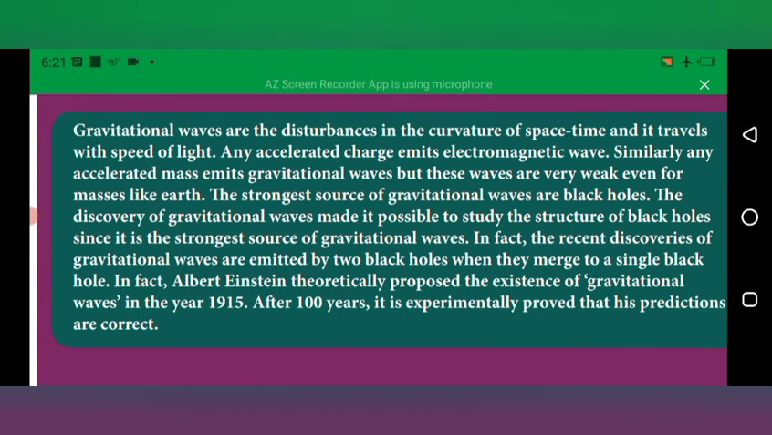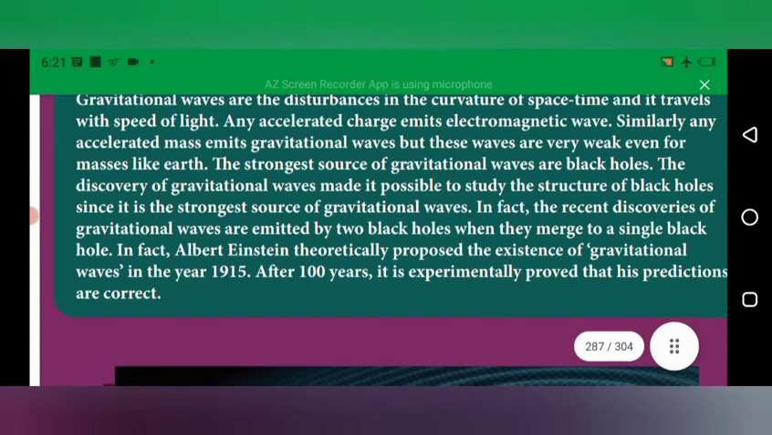In fact, Albert Einstein theoretically proposed the existence of gravitational waves in the year 1915. This prediction is now experimentally proved, and the prediction is correct.